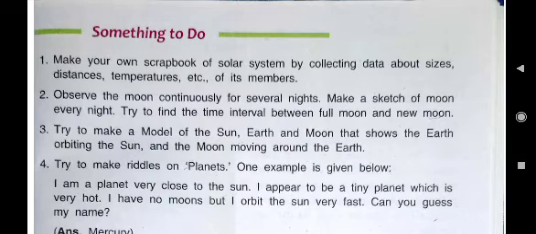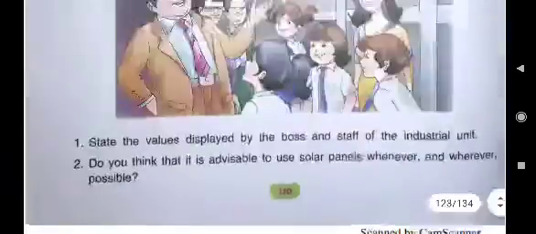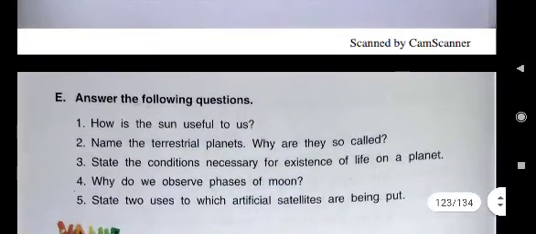So children, this lesson is completed. Now only one lesson is left. Your homework for today is, you have to write the answers of E part. You will write where? In your science notebook, which you will submit either on our WhatsApp group or in